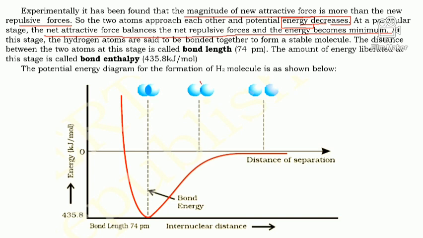So here you can see, when these two are far apart from each other, their potential energy is 0. Once they come close to each other, in this picture the potential energy becomes less than 0, and when the net attractive force becomes equal to the net repulsive force, the energy becomes minimum.